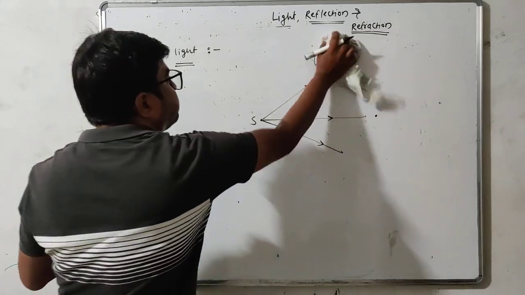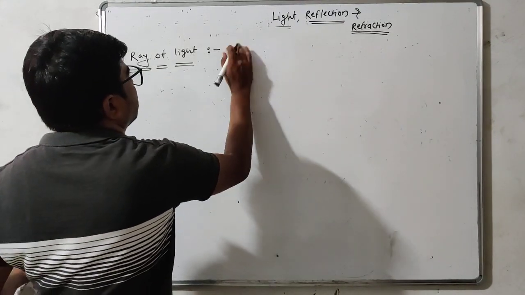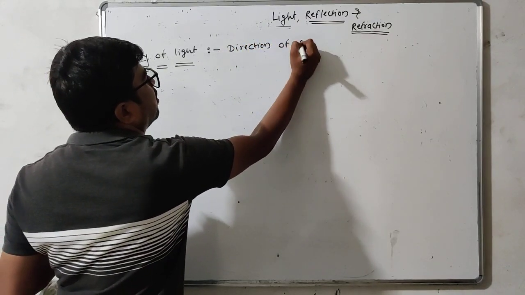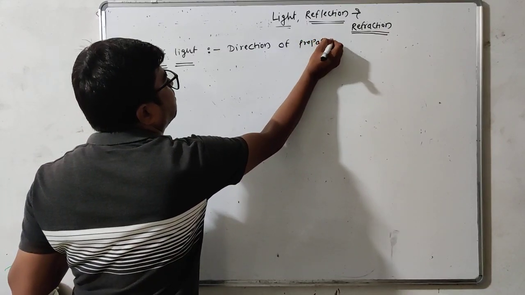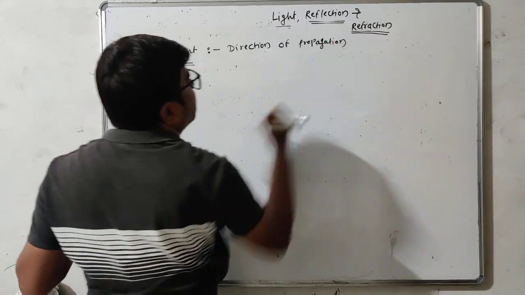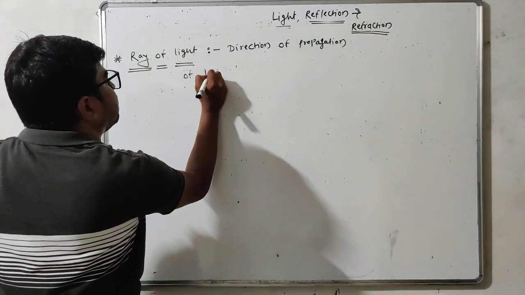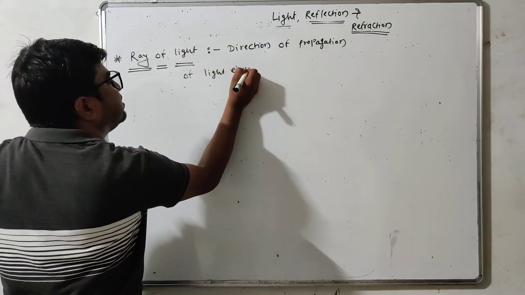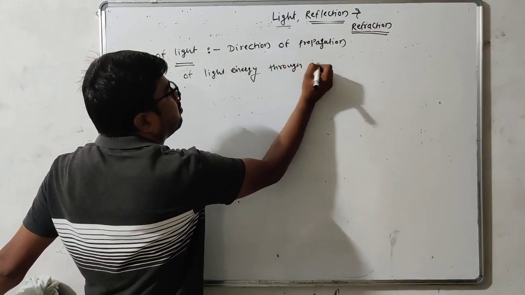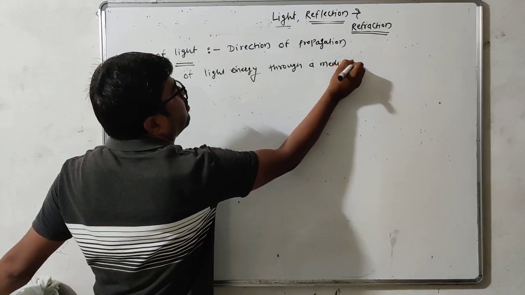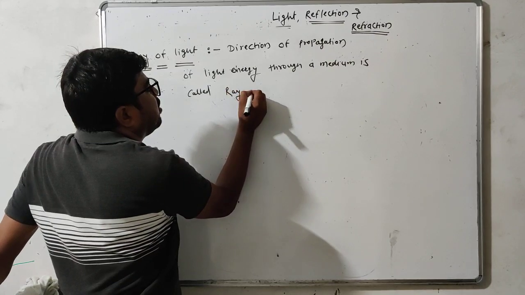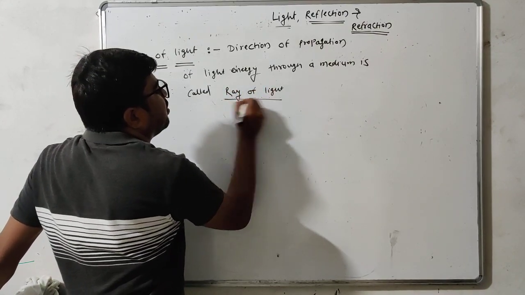We can write here: direction of propagation, propagation means traveling, transfer. Direction of propagation of light energy through a medium is called ray of light.